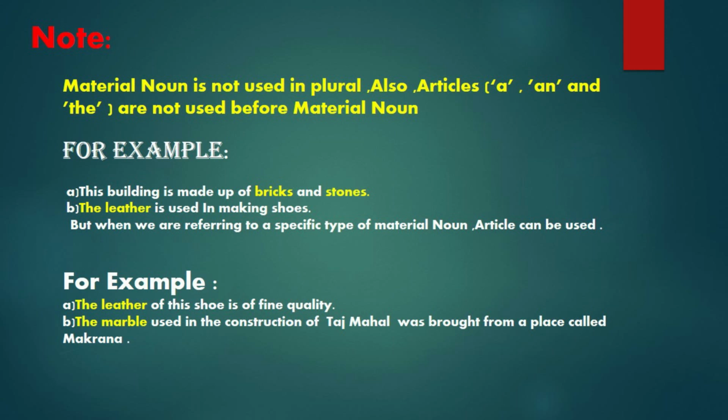But when we are referring to a specific type of material noun, articles can be used. For example, the leather of the shoe is of fine quality. The marble used in the construction of Taj Mahal was brought from a place called Makrana.